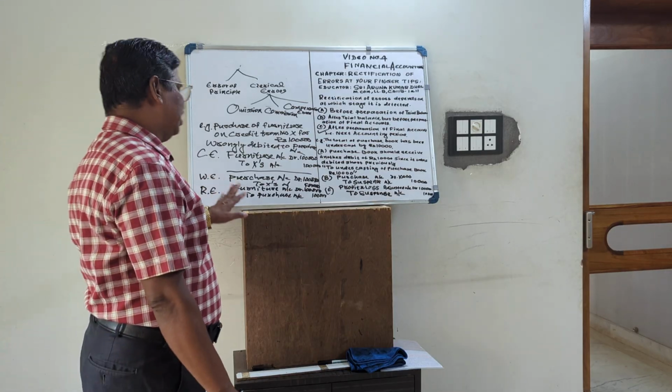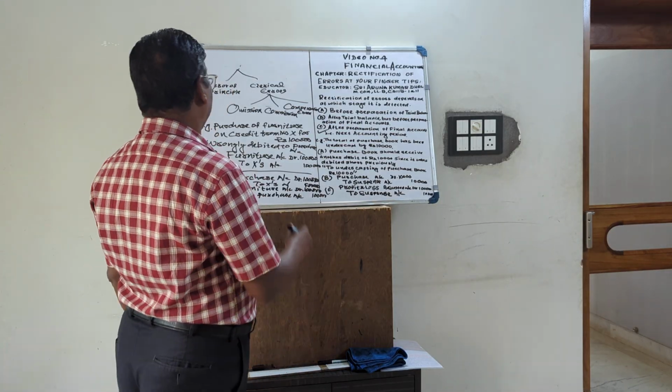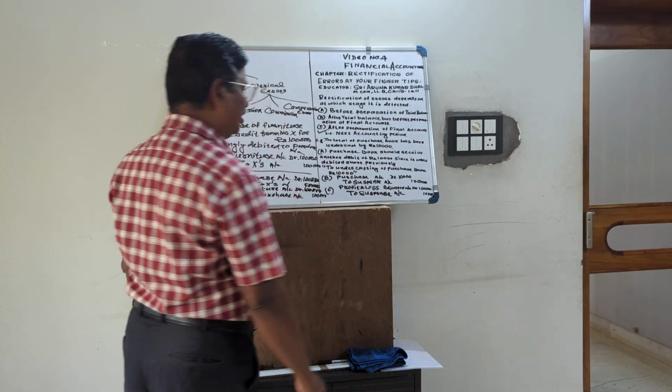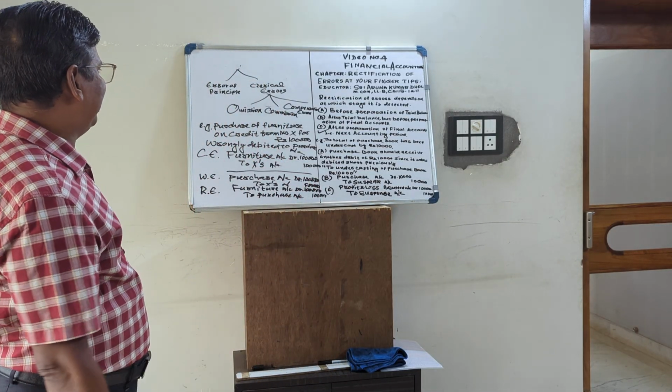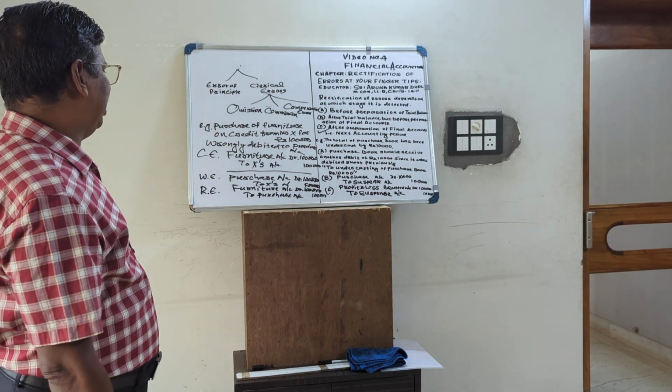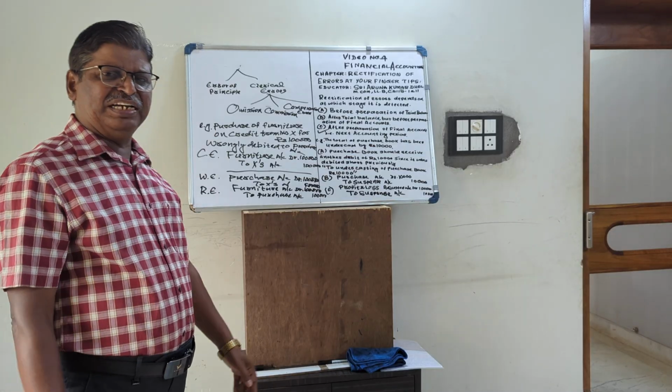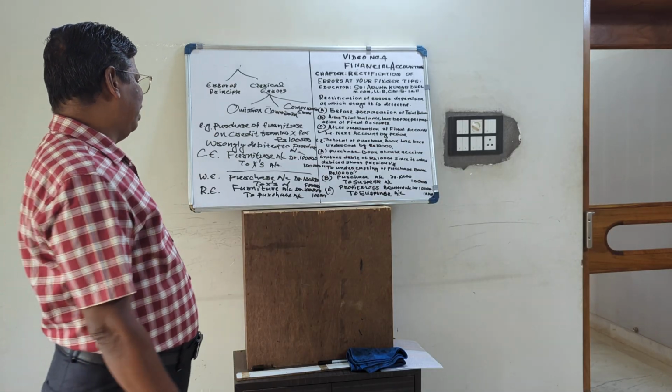This is double-sided error. There may be two types of error. One is one-sided error, another is double-sided error. So in case of error of principle, it will affect the double side. The trial balance will tally.